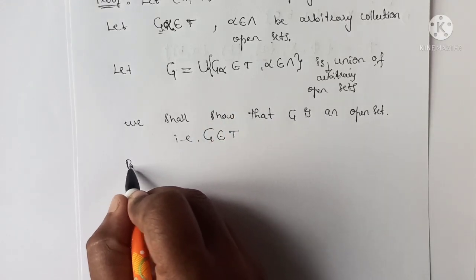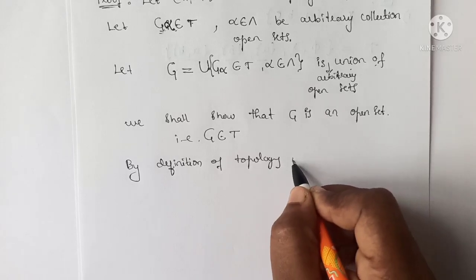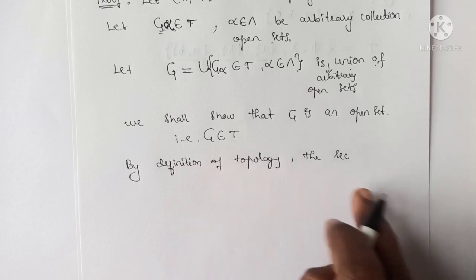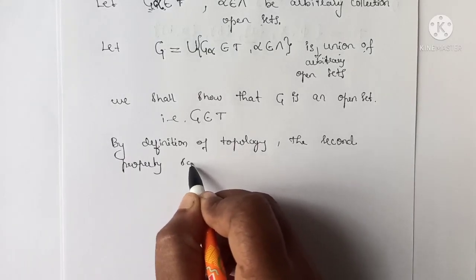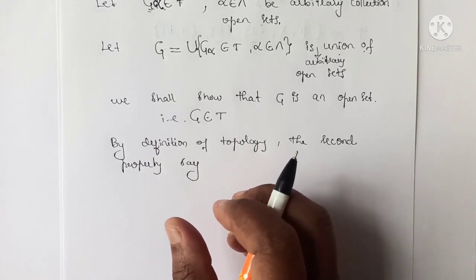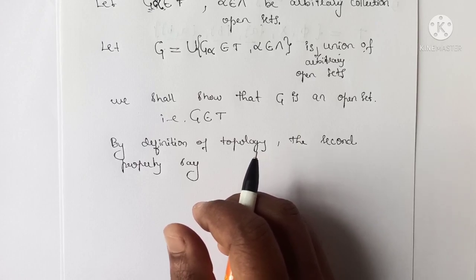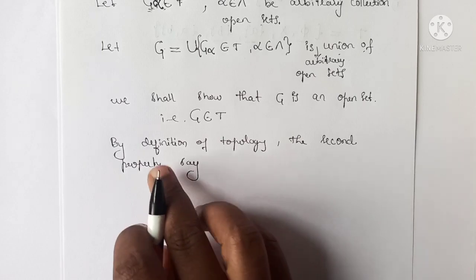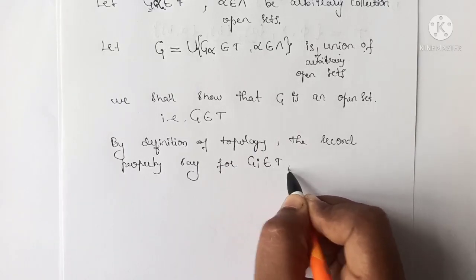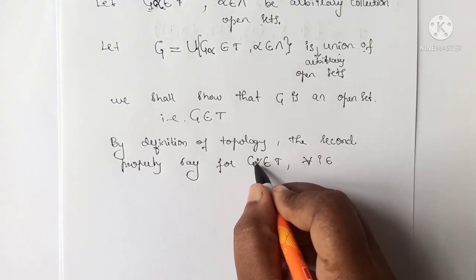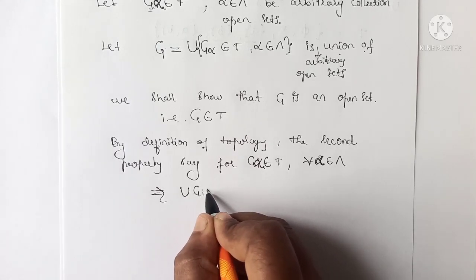So now by the definition of topology, the second property, or the second condition, says that the arbitrary union of all the subsets belonging to T belongs to T. So therefore by the definition of topology we can say that for G_alpha belongs to T, where alpha belongs to the index set, the union of all these G_alpha belongs to T.